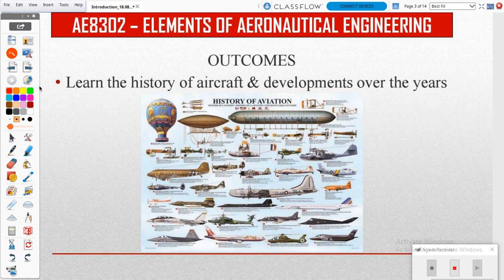So first one, learn the history of aircraft. You can know the aircraft invention from that date to this year, how far we have traveled, and what changes we have made in the shape as well as the operation. And next, those developments you can also learn from this subject.